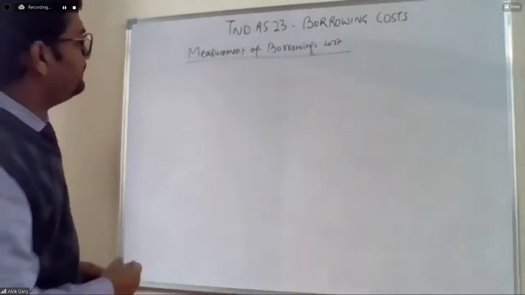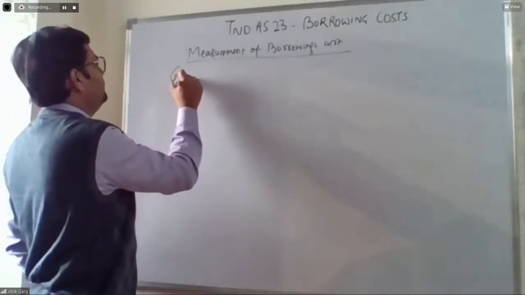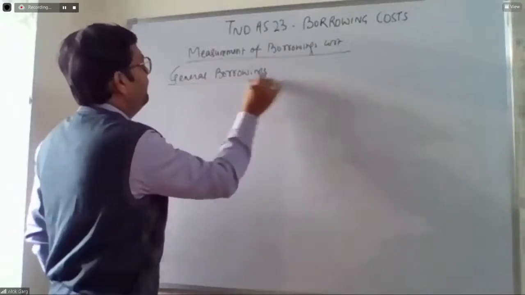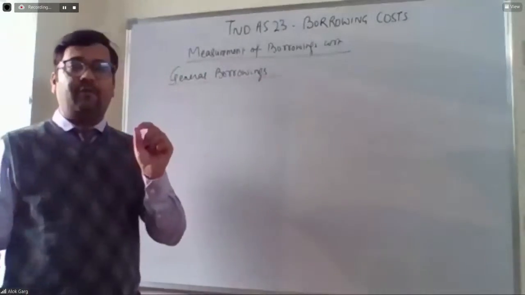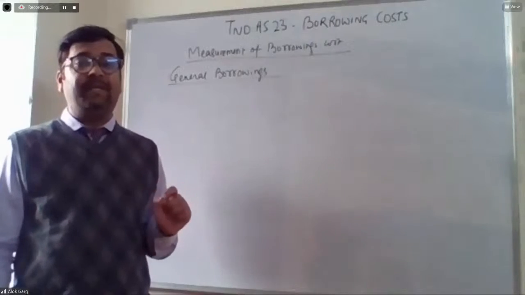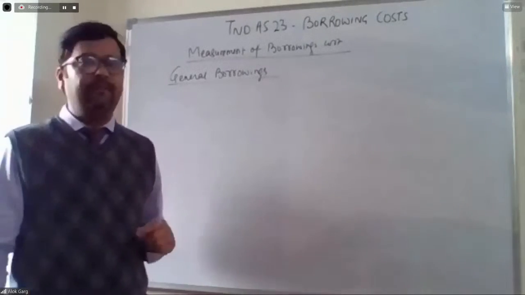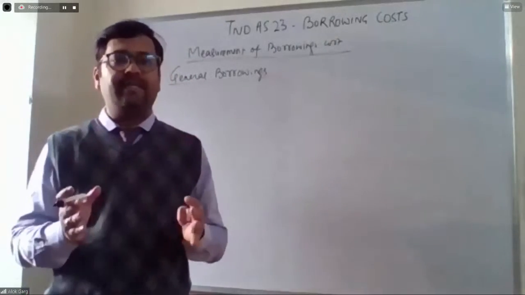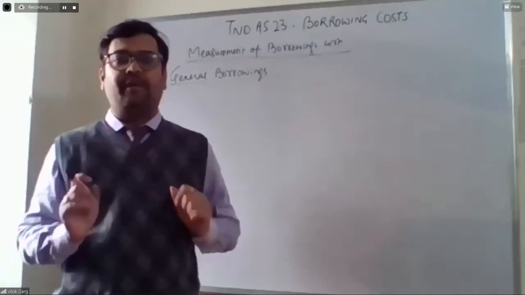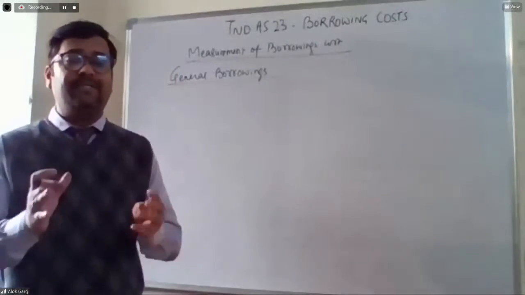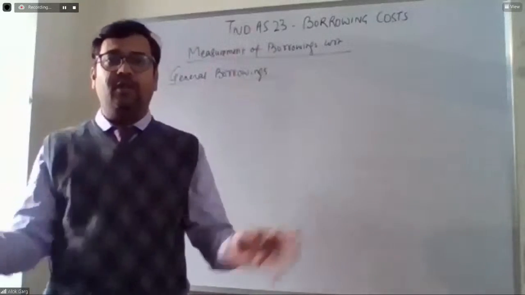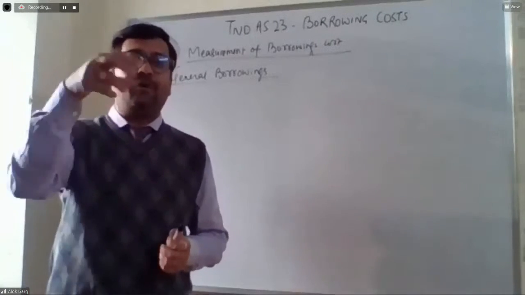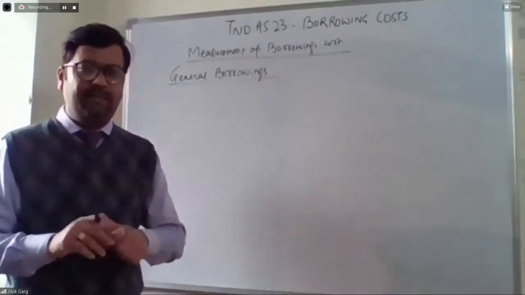For example, general borrowings. Specific borrowing was very simple, where we were aware which qualifying asset the loan has been taken for, and we need to capitalize this interest cost on that particular asset. But in case of general borrowing, since the borrowing has been made out of a general pool, it is not known which borrowing has been used for which particular asset. So let me brief you.